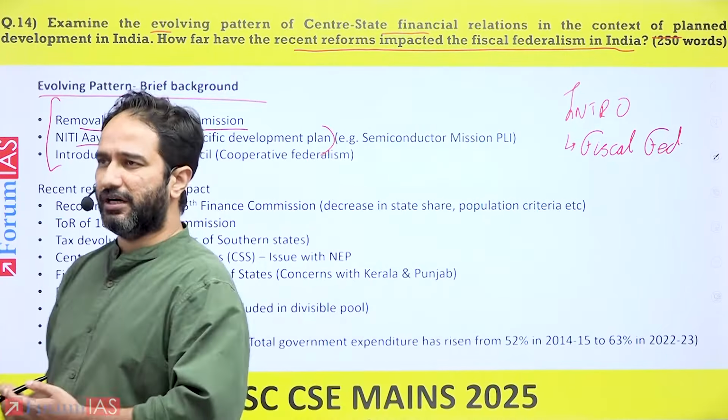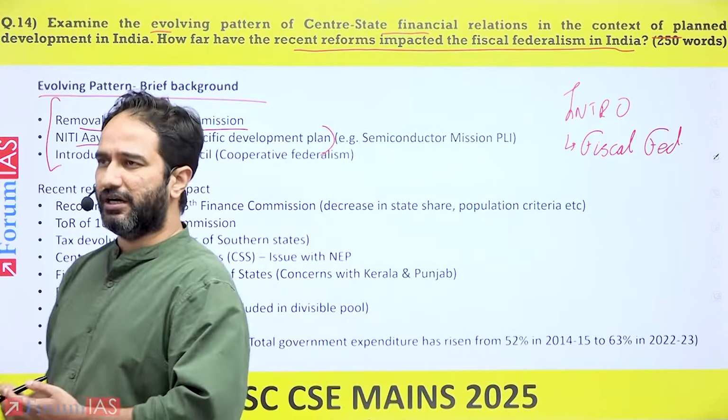mission. Apart from this, one evolving pattern has been the introduction of the GST Council, and you mentioned that it is an aspect of cooperative federalism, where both the union and all the states together take consensus-based decisions on various taxation proposals. Right? So that becomes first part of the question. Then you talk about recent reforms and their impact. What you need to do is have a comprehensive answer rather than an elaborative answer.